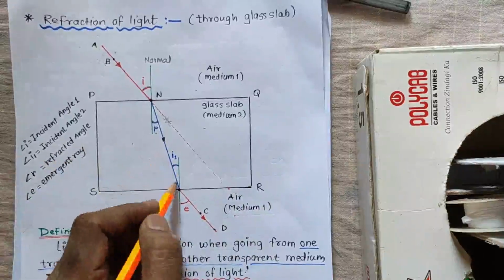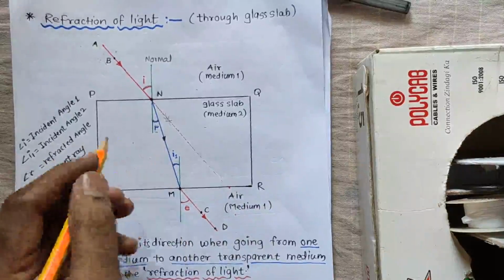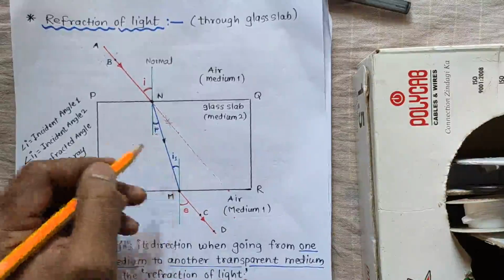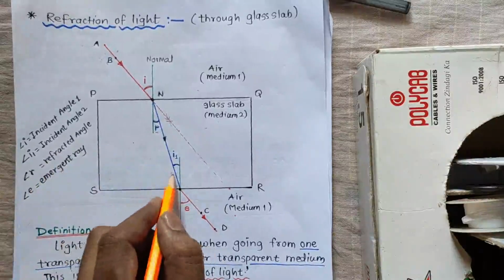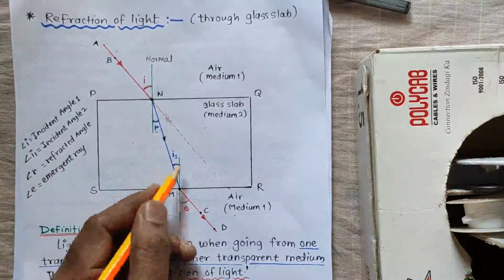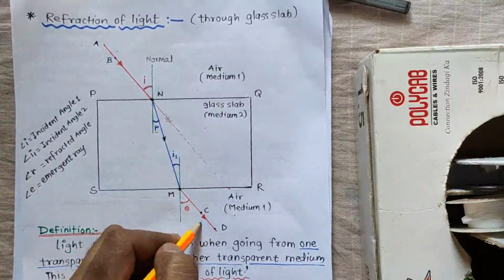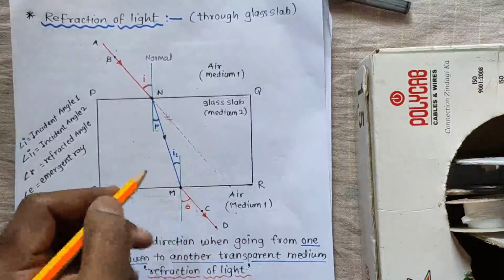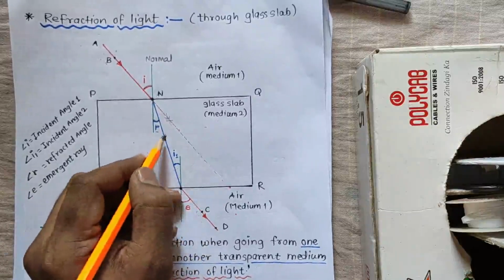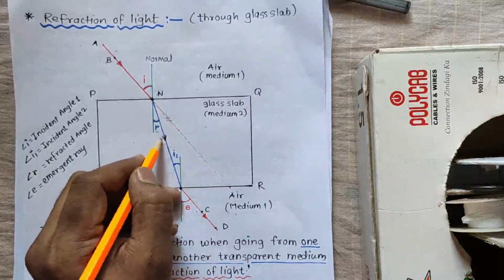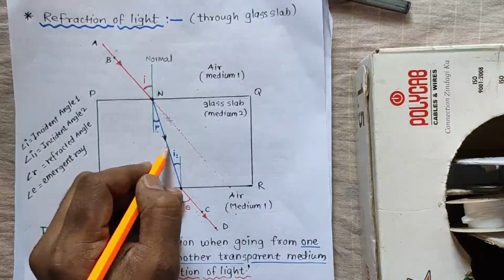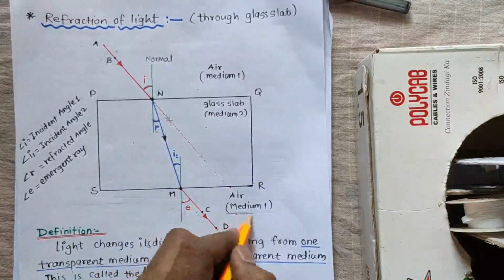So again this light ray, yes, correct, this is a refracted ray, but now this light ray is coming out of the glass slab, right? It is coming out of the glass slab, right? That's why this refracted ray now will act as a second incident ray for the air medium.